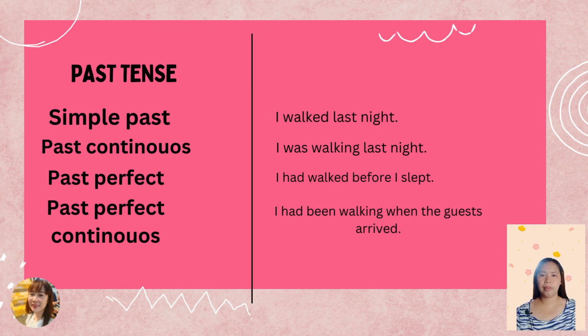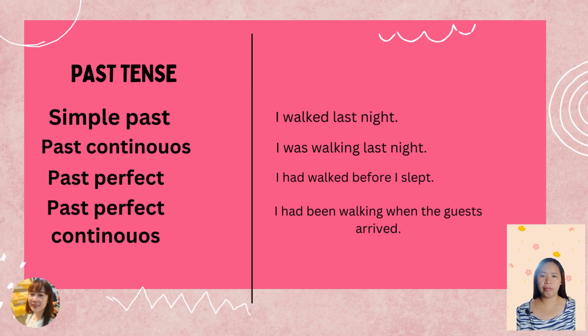Whenever you talk about the perfect tense, the past perfect, the use of had, you also talk about the action that you did before that. That's why we talk about two actions here. To make it simple, past perfect means the use of had and two actions in the past that you did together.